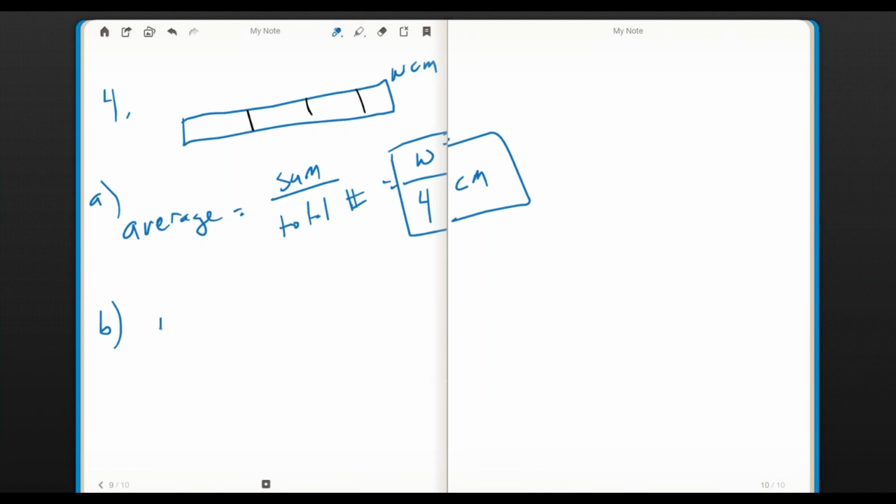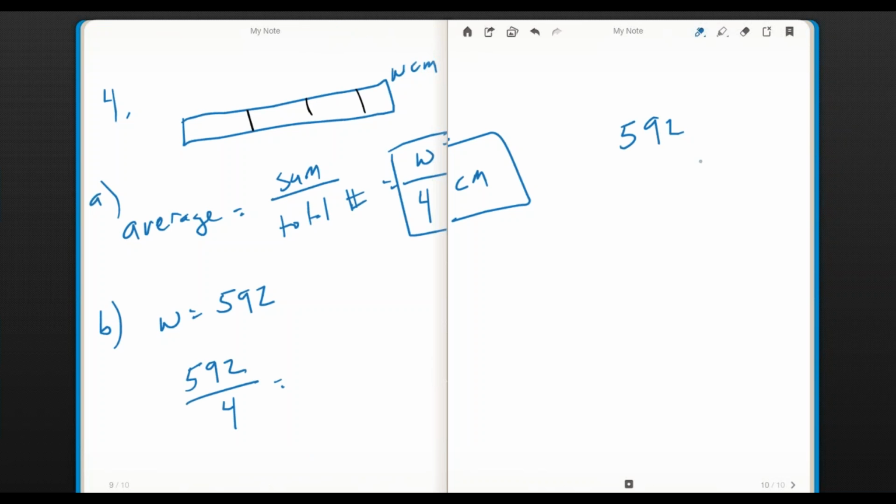So in part B, if W is 592, and you're trying to find the average height of the girls, then 592 divided by 4 is going to be how you do that. Now, we've talked a lot about division. Really quickly, I'll talk about my favorite way to think about division. When I see this, I think about it being 100, because I know that's 400 and 192.